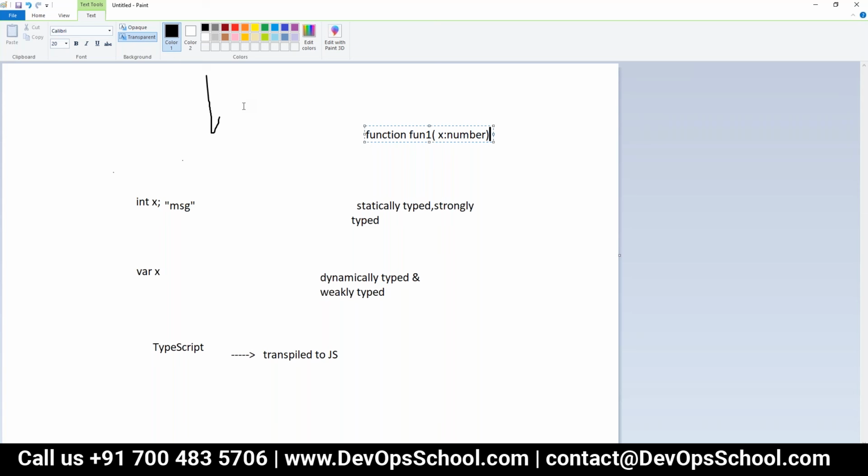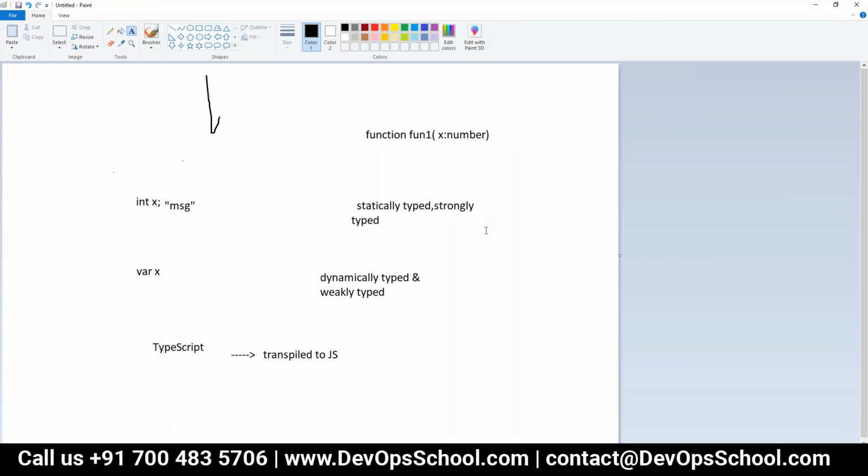So what is the need of this TypeScript actually? Why do we prefer typing for the variables? What advantage would we get when we are able to declare the type? We are reducing the number of use cases we need to handle.